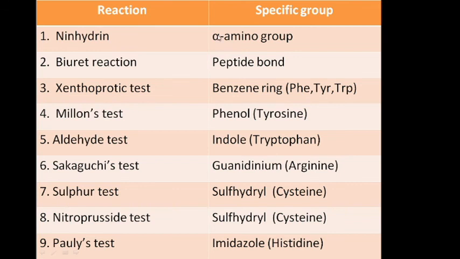So these are the functional groups of amino acids that give specific reactions. These are the specific reactions. On the basis of these reactions, the amino acids give a color reaction.